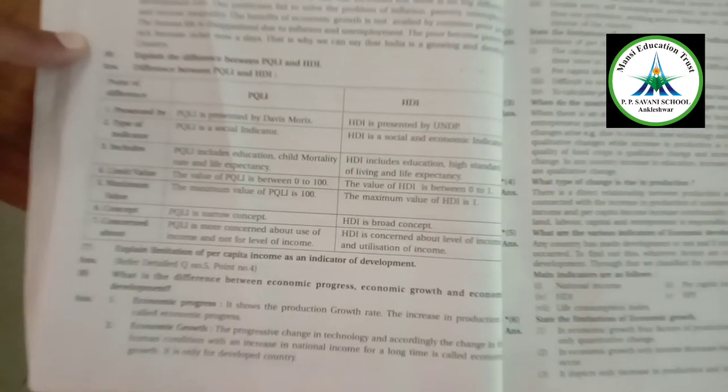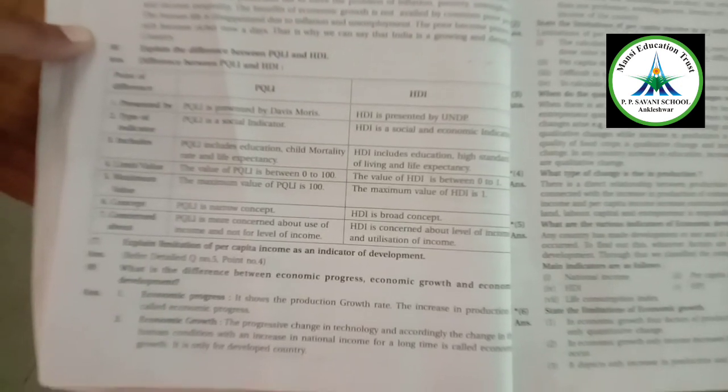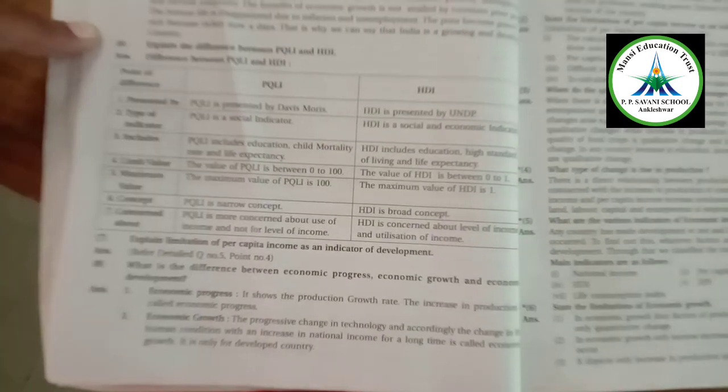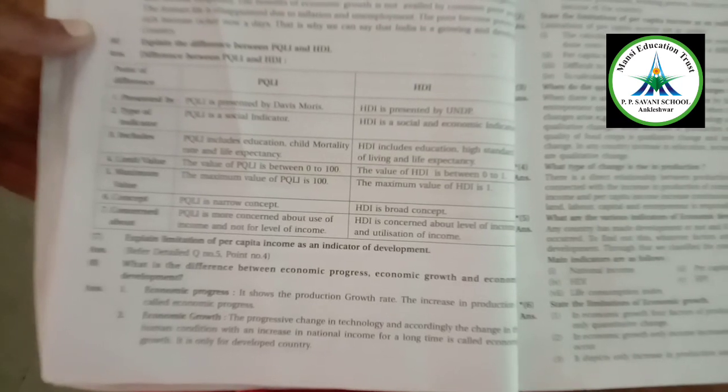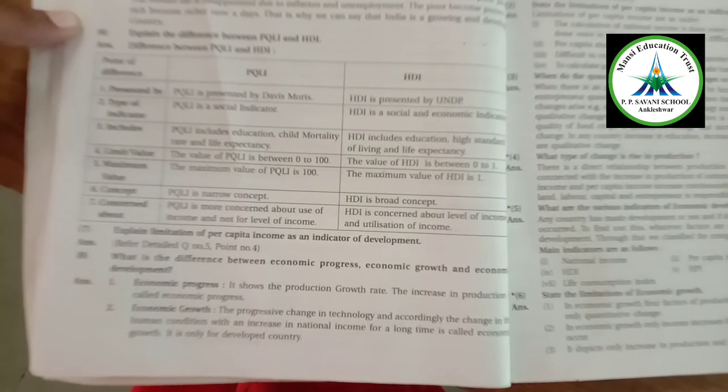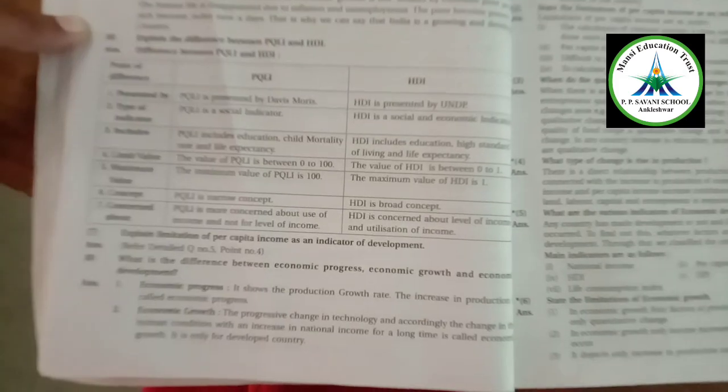PQLI is a very narrow concept and HDI is a broad concept. PQLI is more concerned about the use of income and not the level of income. HDI is concerned about the level of income and the utilization of that income.